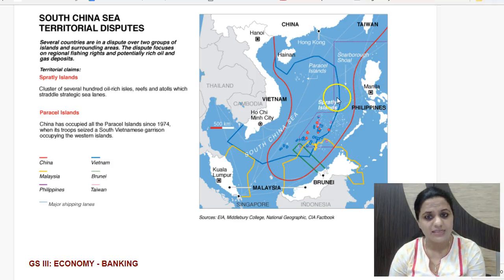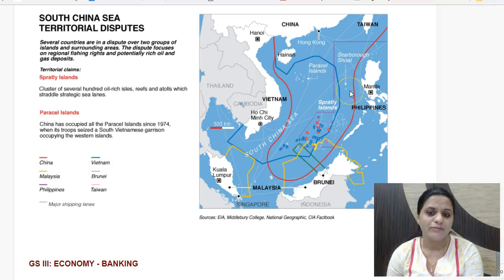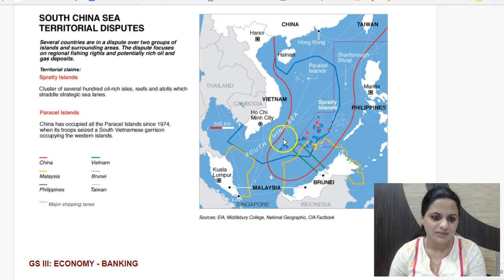The islands being developed even have helipad launches, which are possible. Such islands are being developed by China in this region. So this is the dispute, South China Sea dispute.